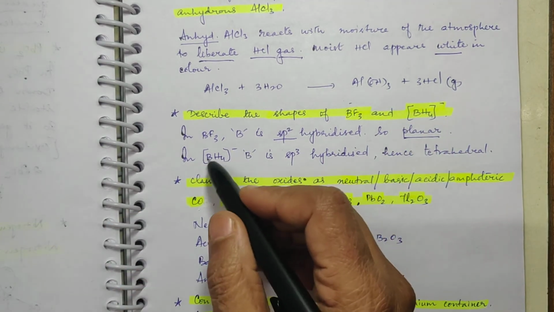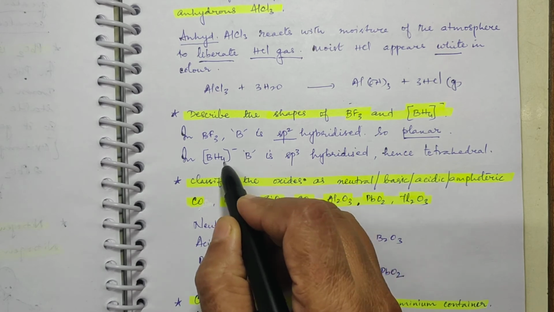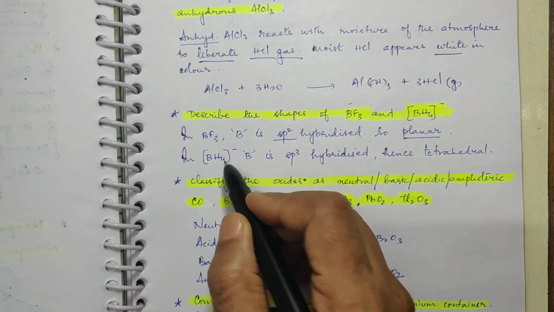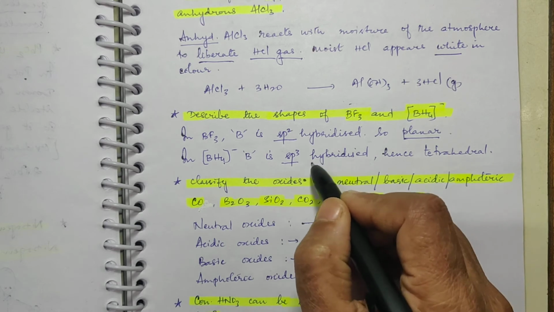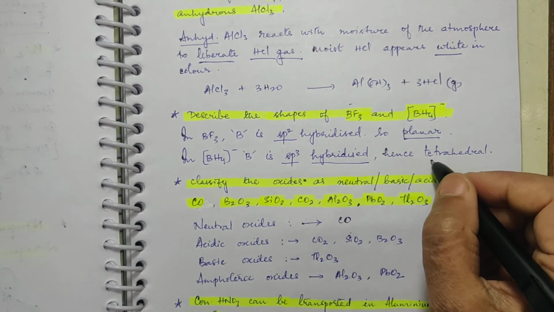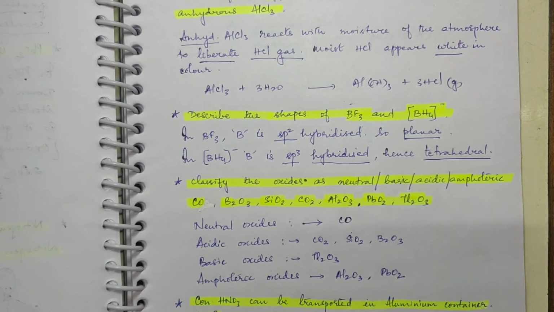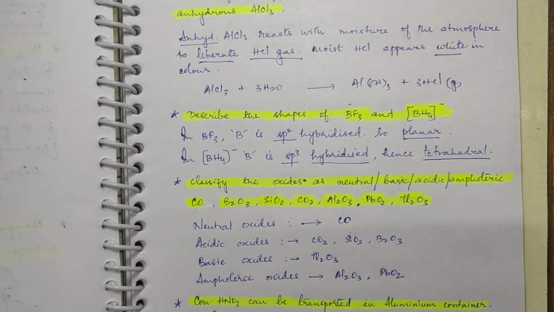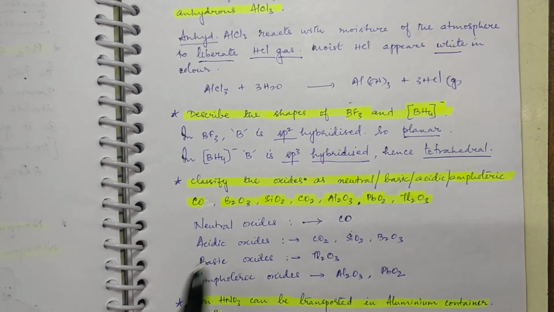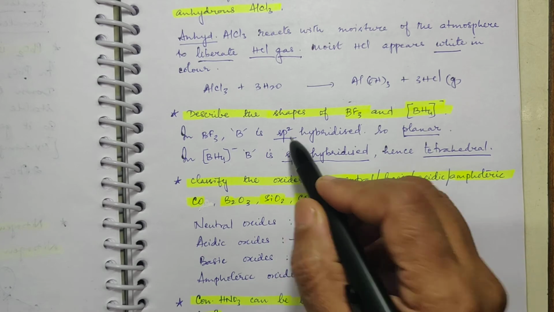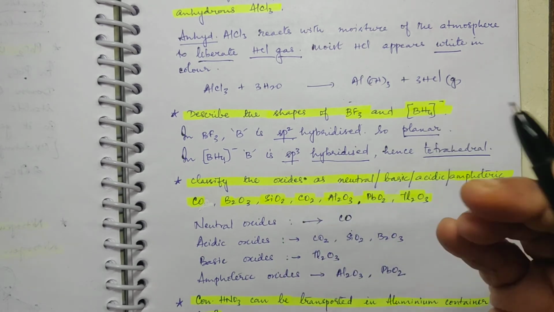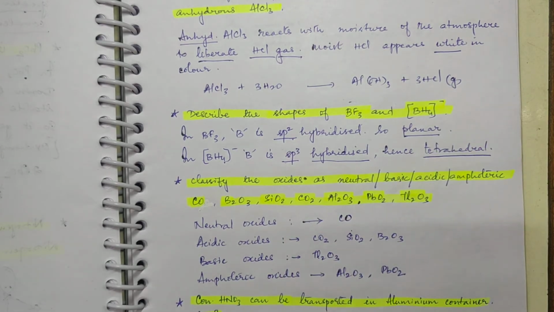In BH4 minus, B is surrounded by 4 atoms. That means it should be sp3 hybridized, and if it is sp3 hybridization, it has tetrahedral geometry. Okay, so this is how you explain. You just have to say the state of hybridization and the corresponding geometry. That's all you have to say. Now let's come to the next question.